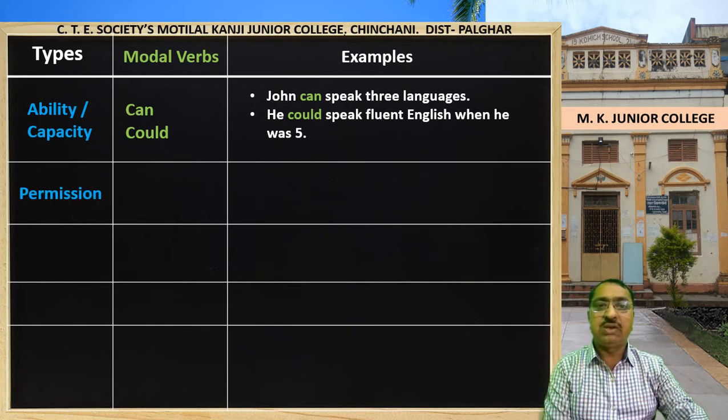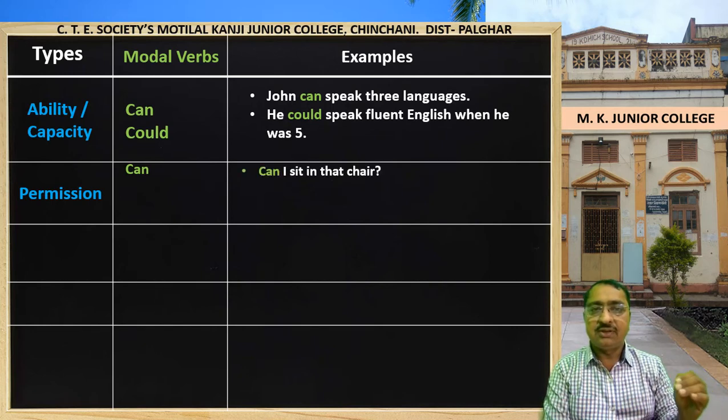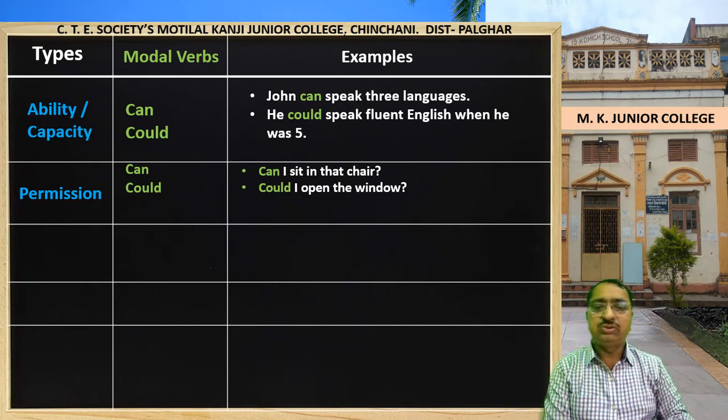There are some auxiliary verbs which are used to show or give permission. For example, can I sit in the chair? Can shows permission here. Could I open the window?